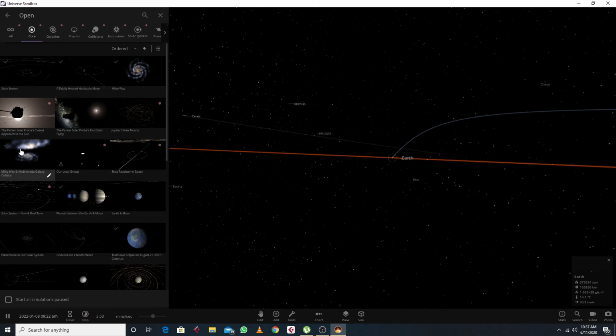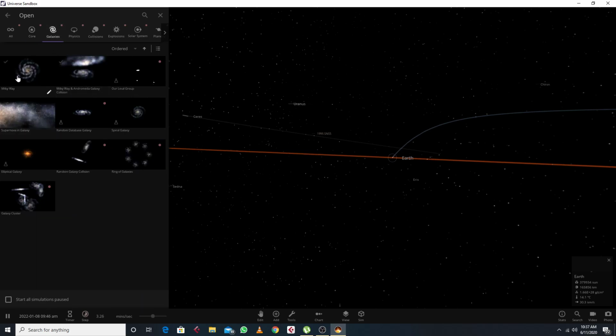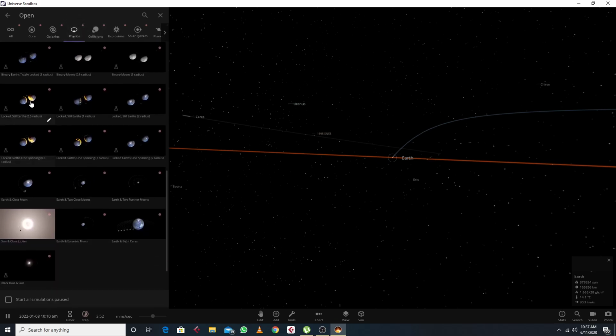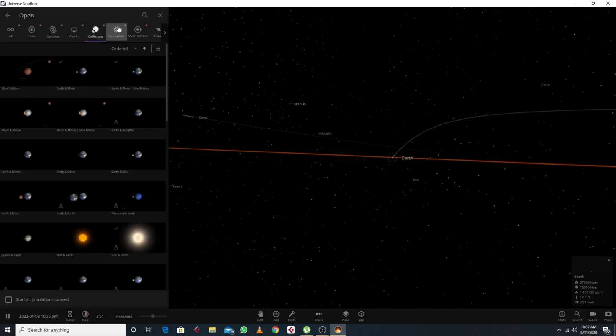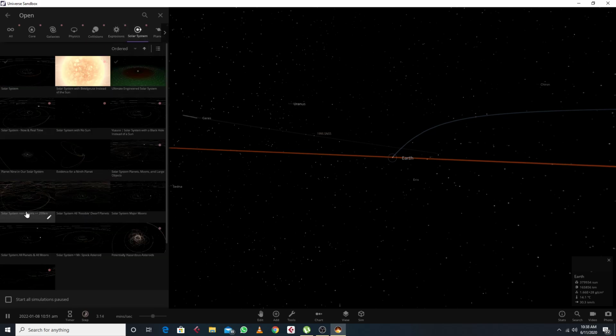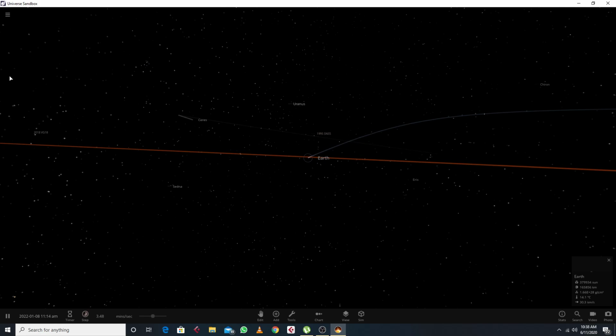We have collisions of the Milky Way and Andromeda galaxy. We can create our own solar system. We can just learn more about galaxies. Here we have multiple planets, multiple simulations. We can see what happens when we collide the sun and Earth, sun and moon, and different things. Collisions are there, explosions are there, the solar system. We can play with the solar system. We can create our own multiverse. So yeah, that's all about this Universe Sandbox.